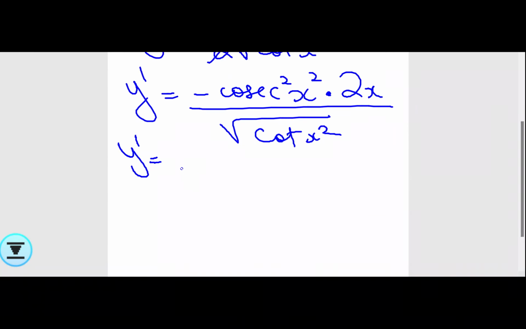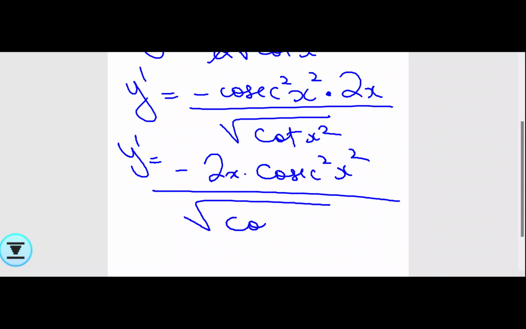So you can bring that 2x in the front. So it becomes minus 2x into cosecant square x square by root cot x square. So this is your final answer.